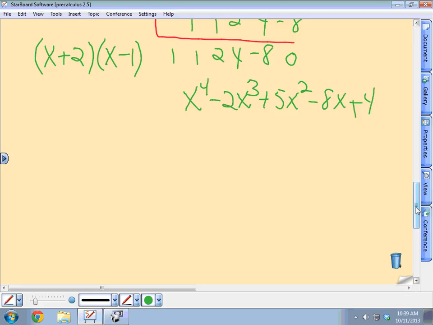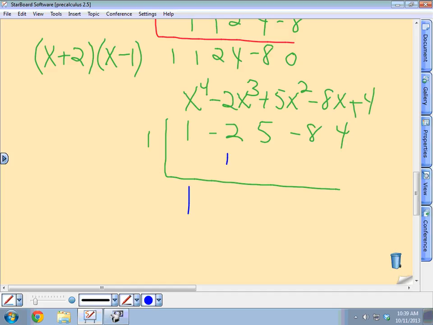So if I take my x minus 1, which I know is a factor, and I put it into that new quotient of 1, minus 2, 5, minus 8, and 4, what do I get? Where's the remainder? Oh, no, there's not. Is that what you got? Do you see where you made your mistake? Just look at it and see which number you did.